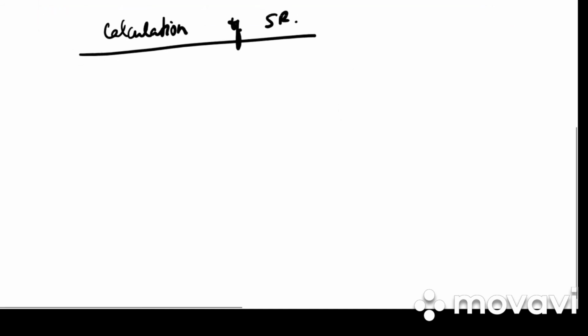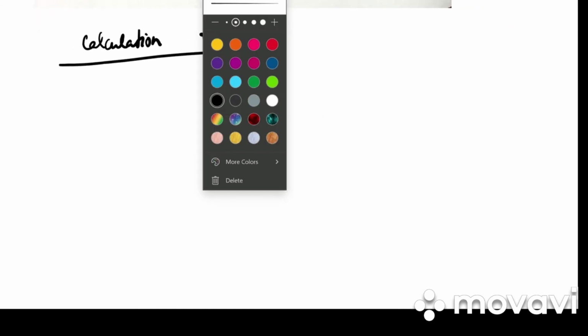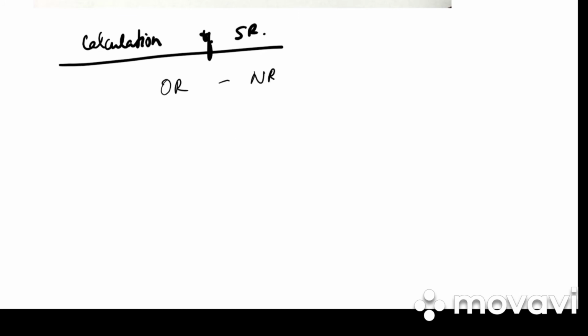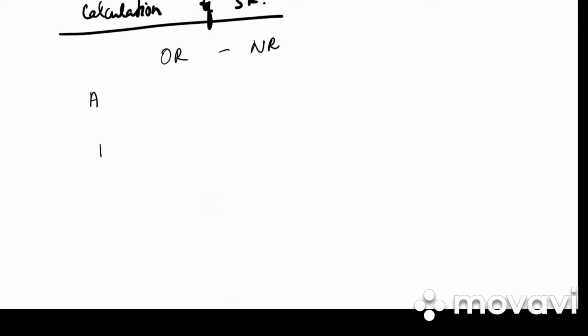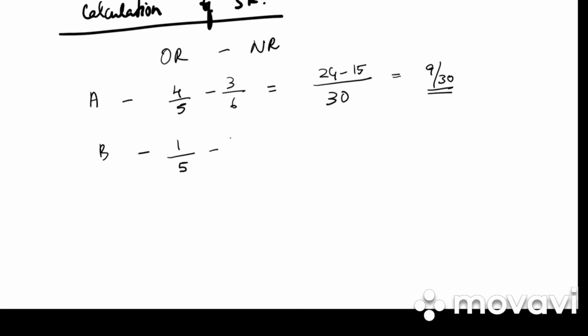So write down calculation of sacrifice ratio. What is the formula? It is old ratio minus new ratio. Please write the full form, do not write short forms. So A, B. What is the old ratio of A? 4/5. What is the new ratio? 3/6. LCM क्या है? 30. 24 minus 15. We get 9/30. Then we have B, 1/5 minus 2/6. What is the LCM again? 30.